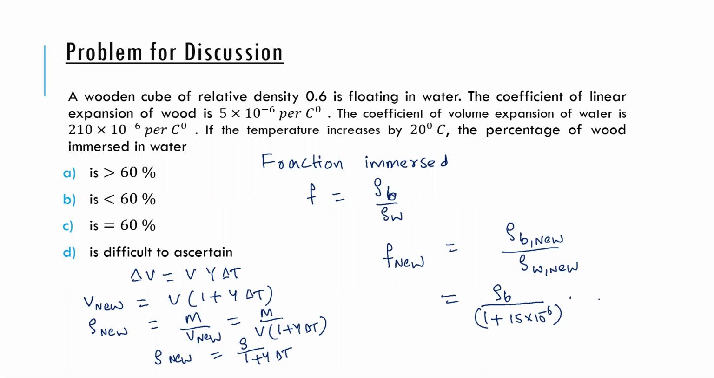And then similarly here I'll write density of water. If I divide, it comes into the upstairs. So 1 plus gamma, which is 210 into 10 to the power minus 6. I think I forgot the temperature change. What is the temperature change here? 20. Yeah, 20. So put that 20 here. Now if you look at this